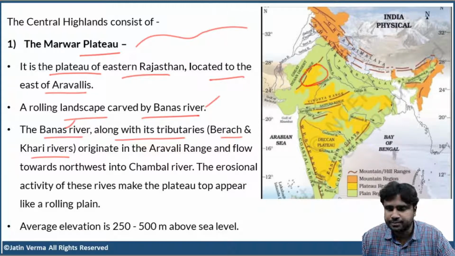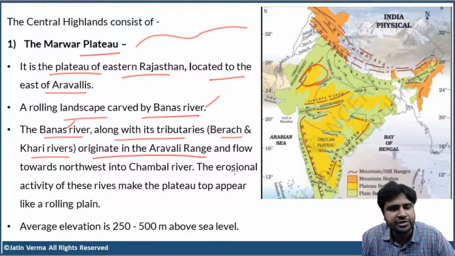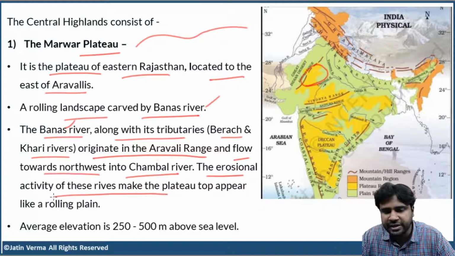Now, the Banas River, along with its tributaries, originates in the Aravalli range and flows towards the northwest into the Chambal River. The erosional activity of these rivers makes the plateau top appear like a rolling plain. So I hope you understood this.